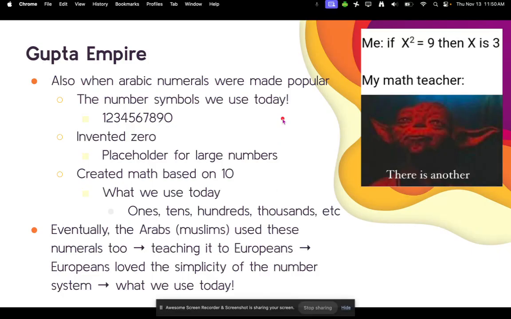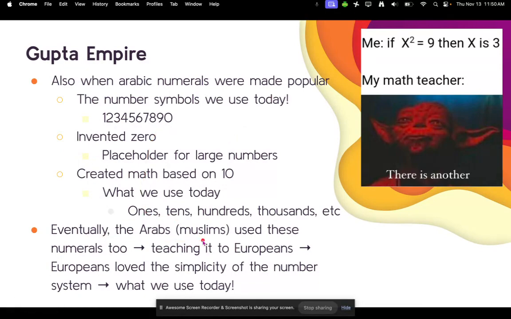All right, so during the Gupta Empire, there were some positive things as well. For example, the Arabic numerals that we use today were made popular. So the symbols of 1, 2, 3, 4, 5, 6, 7, 8, 9, and 0 were invented. And those are the number symbols that we use today. They also invented zero, which is a placeholder for larger numbers. They created math based on the 10 system, which is also what we use today. So, like ones, tens, hundreds, thousands, etc.